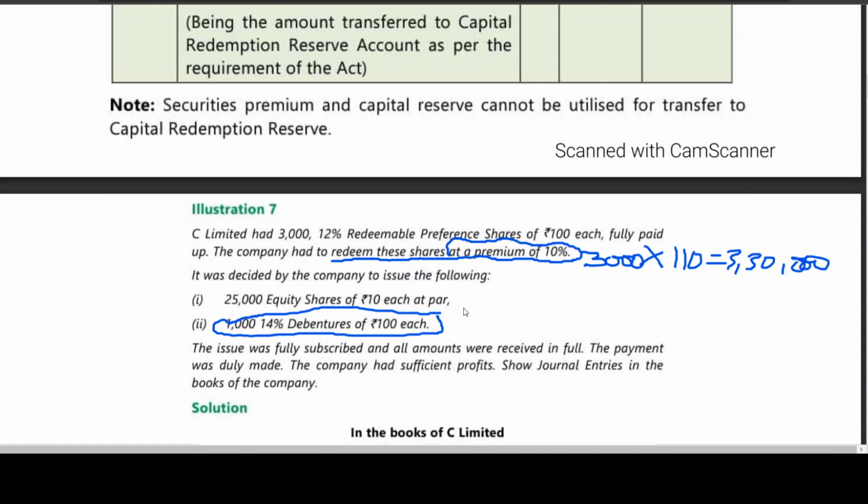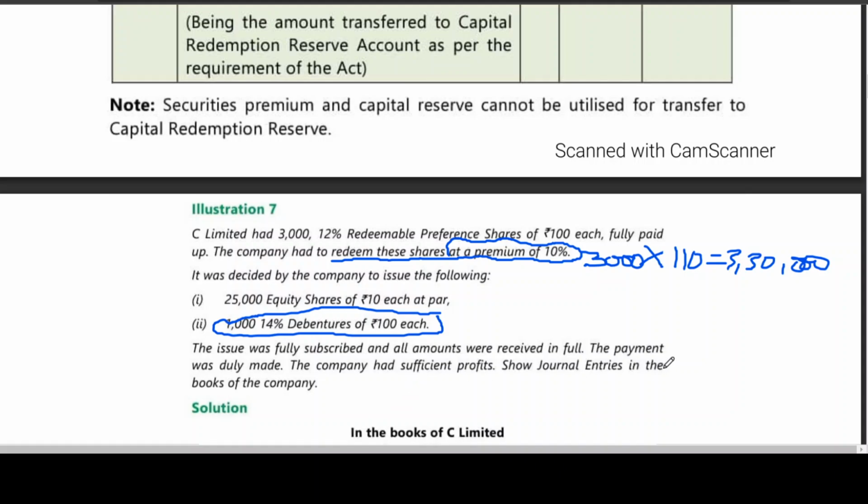But you can issue debentures for generating the funds. The issue was fully subscribed and all amounts were received in full. The payment was duly made. The company had sufficient profits.